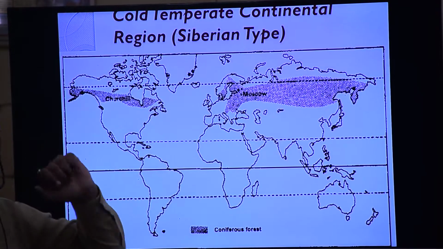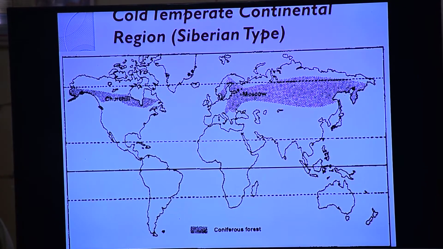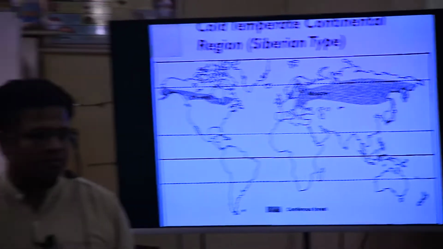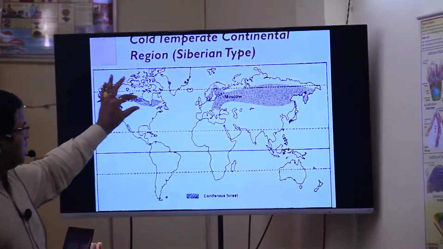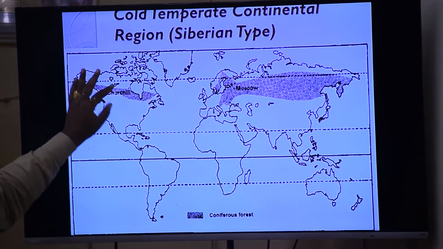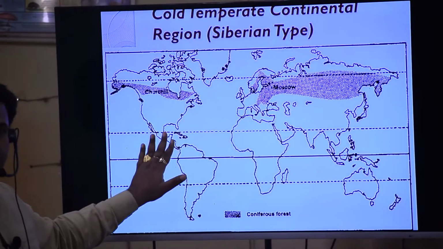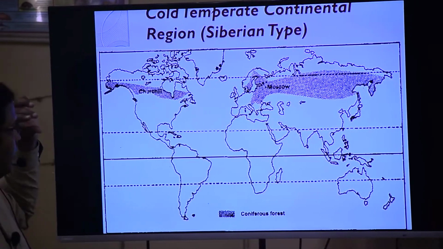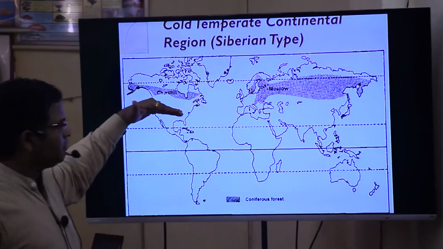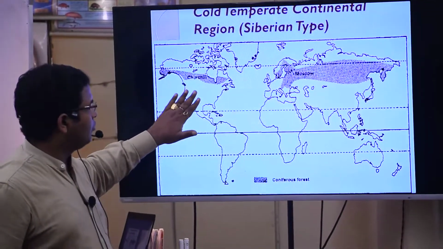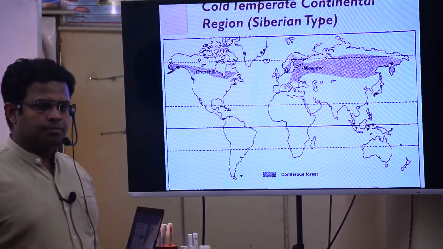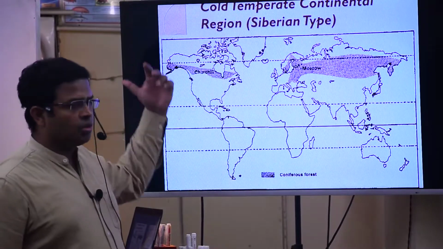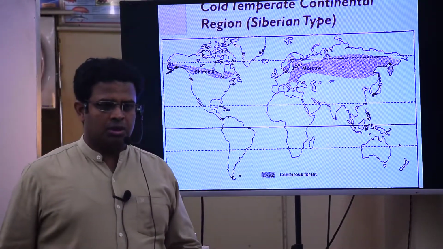Here what you are watching is the very cold, slanting sun rays, and for 4 to 6 months it is below freezing point. Now I said that in this zone, if you come over here, this is the Great Plain of North America, where the subtropical high pressure belt is descending. Thereafter the warm westerlies go over there. Understood? So what does it do to the coldness? It reduces it. Yes or no?